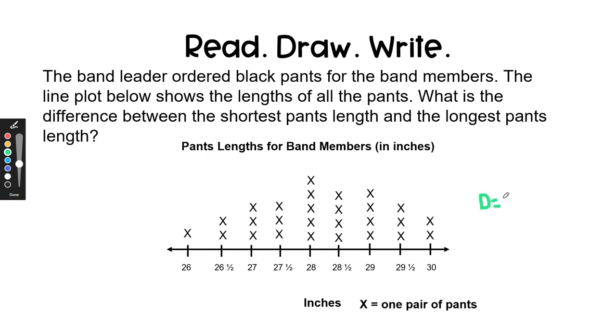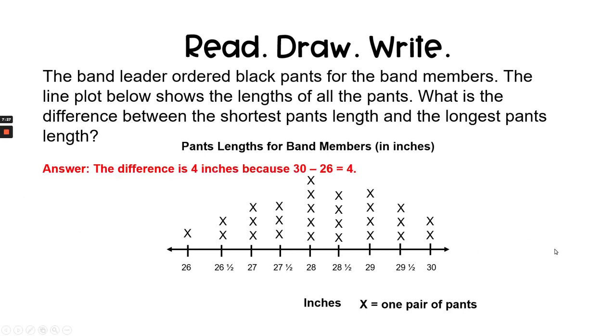equals 30 minus 26. And that would equal 4 inches. Answer. The difference is 4 inches because 30 minus 26 equals 4.